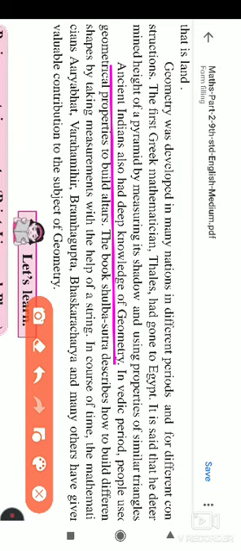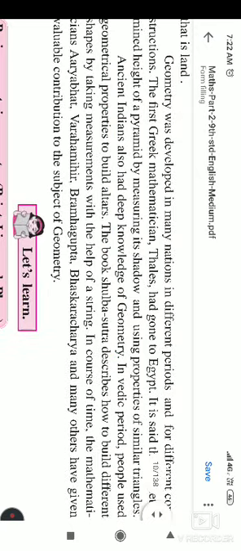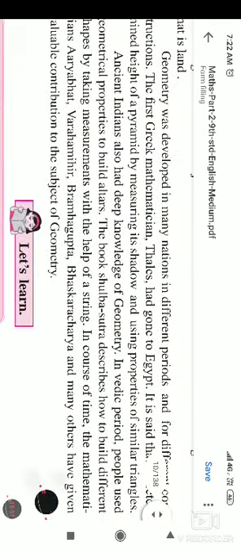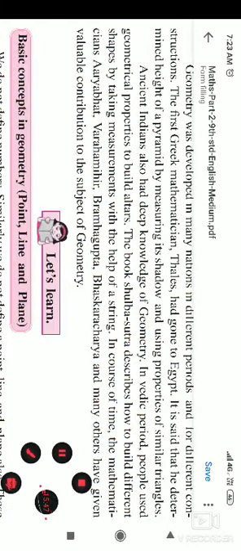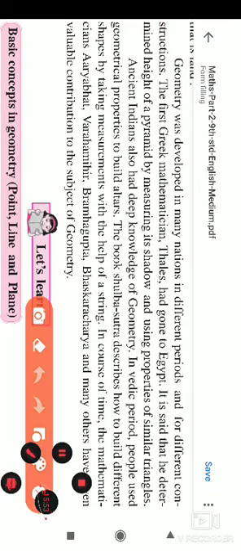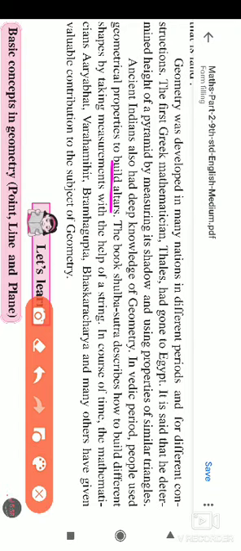In Vedic periods people used geometrical properties to build altars. Vedi means the place where the Havan Kunds are present inside a mandir or temple, and these are called altars. It is the Havan Kund, or Vedi is the Marathi word for it.